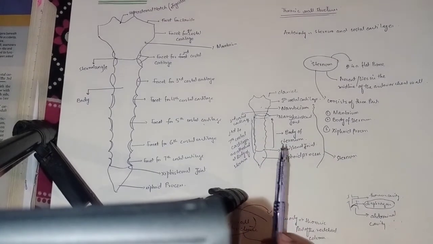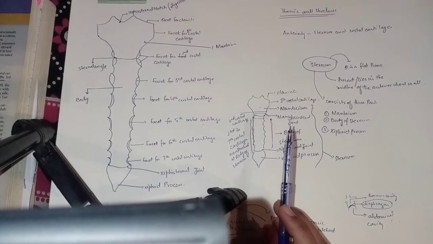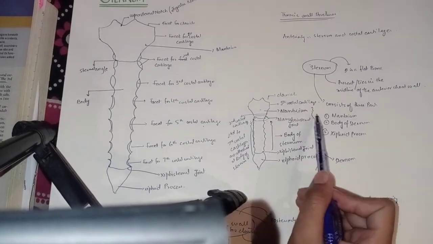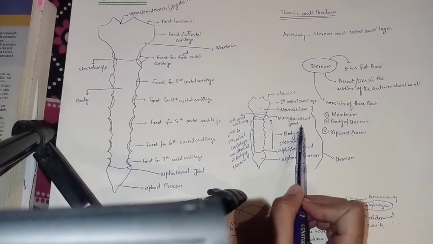Then we talk about the sternal angle, because here the manubriosternal joint is also called the sternal angle.